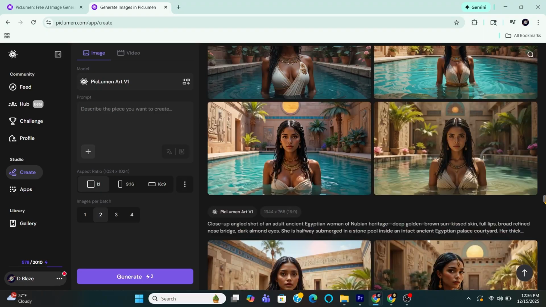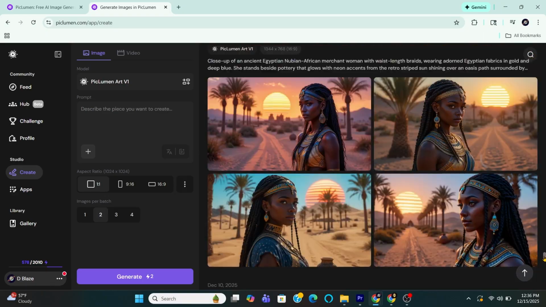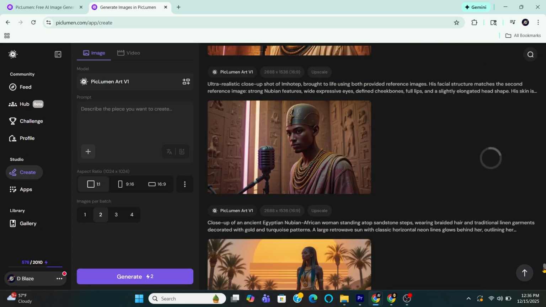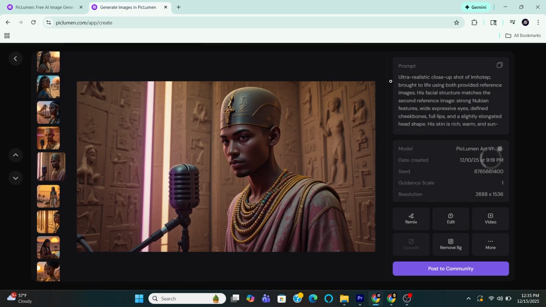Next, I used PicLumen to generate all the images in this project, but I will focus mainly on what I call the hero image. This is our main character who will be singing. His looks were inspired by an ancient Egyptian legendary character called Imhotep. He is credited for building the first ancient Egyptian pyramid.